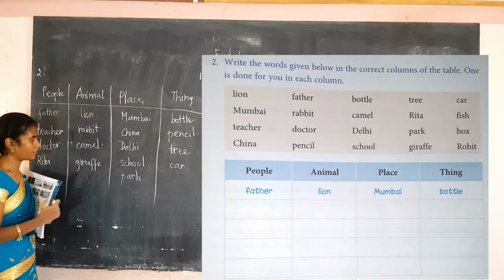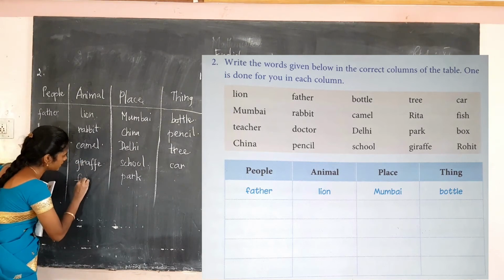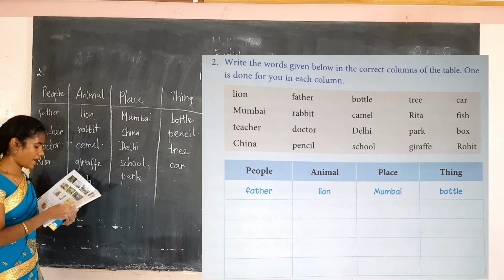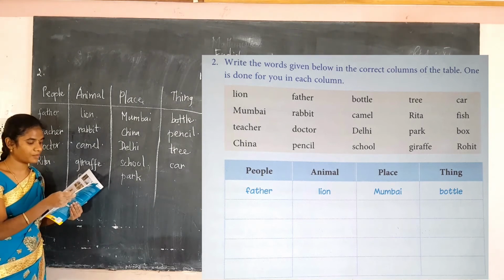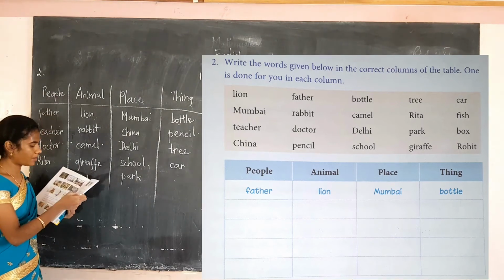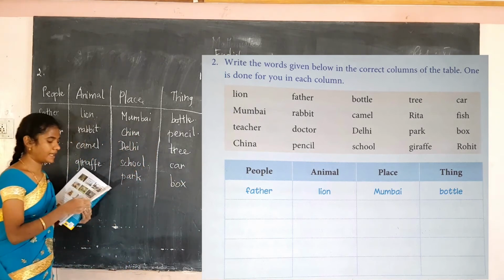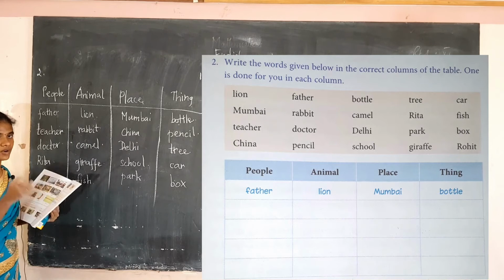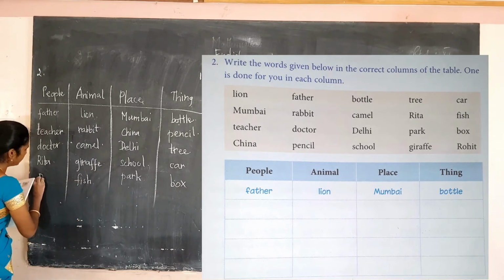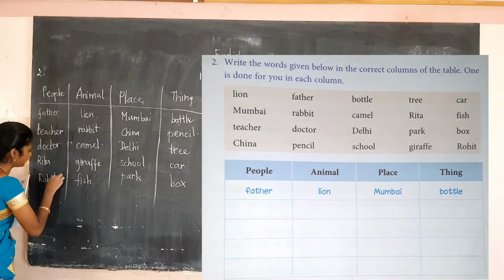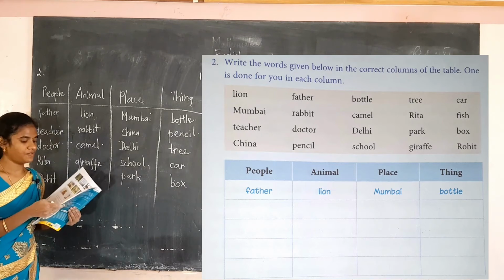Fish is the name of an animal. Box is the name of a thing, and Rohit is the name of a person.